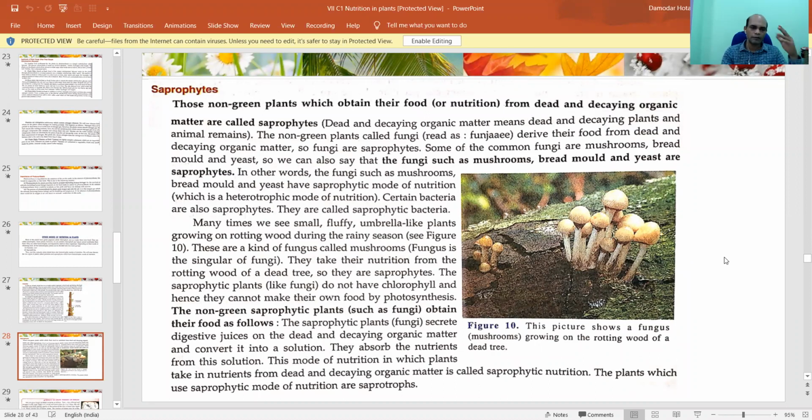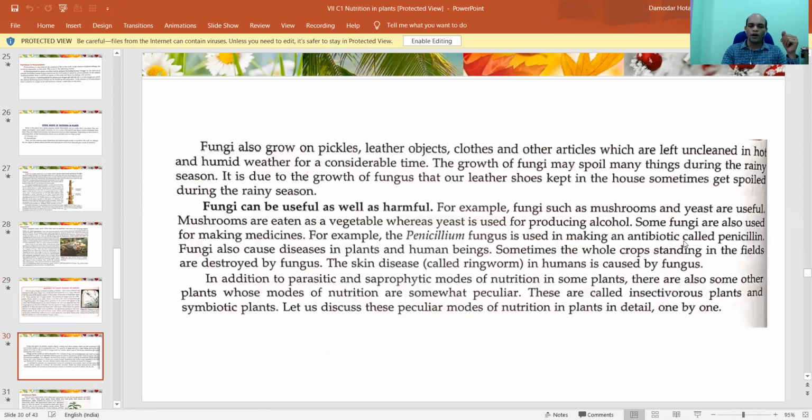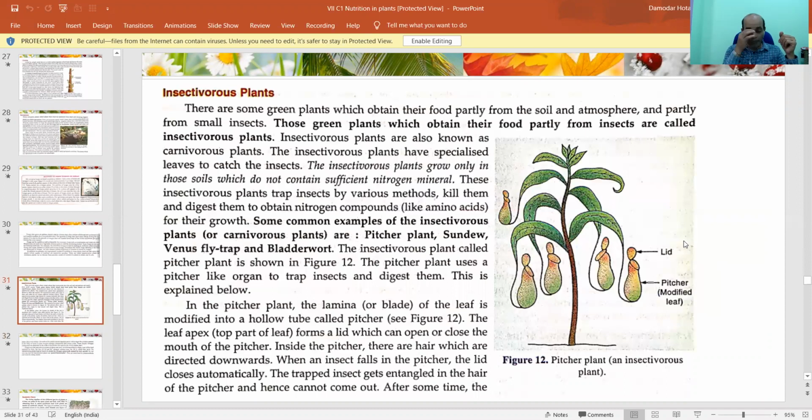So we discussed one is photosynthesis, preparing food by themselves. Second thing is parasitic, and third thing is saprophytic. This is what on bread. You see, on bread, fungus grows if you keep it for some days. Okay. Now, another type of nutrition is called insectivorous. What is meant by insectivorous plants?